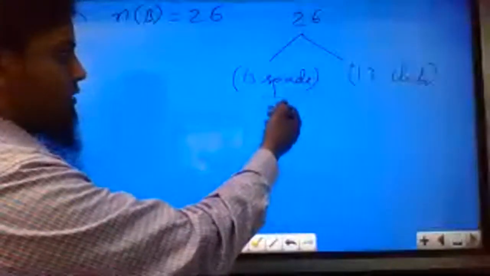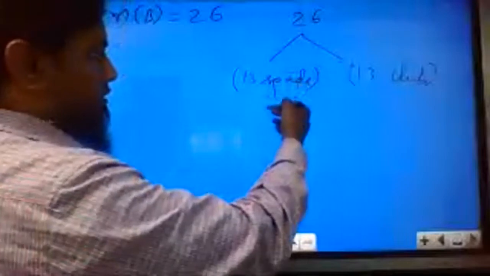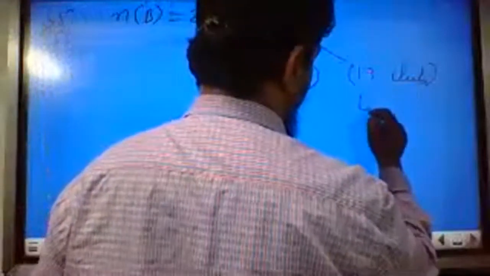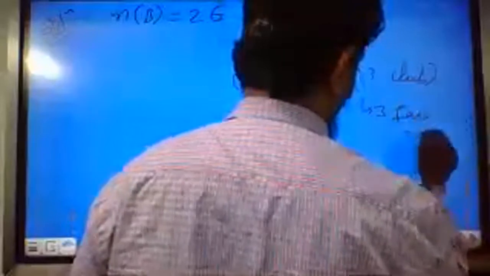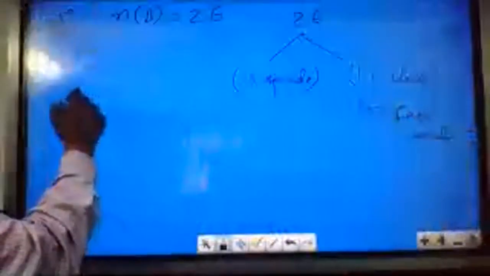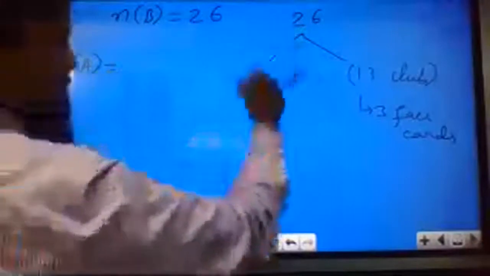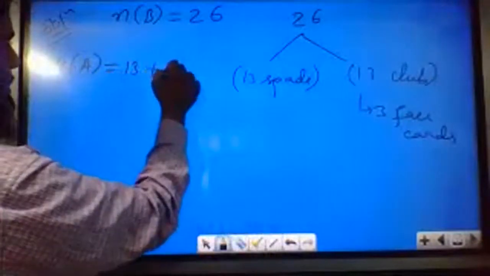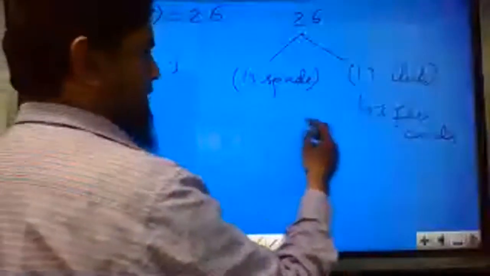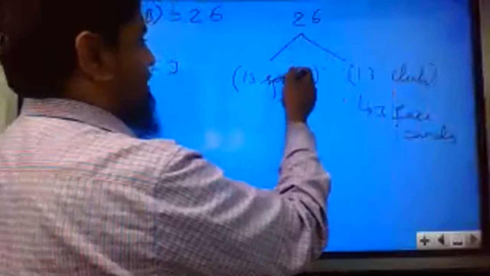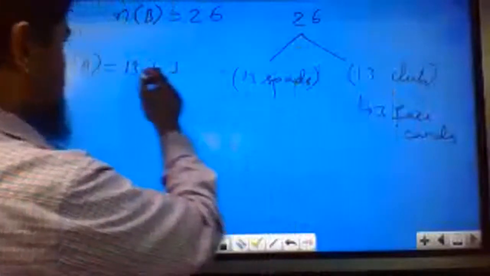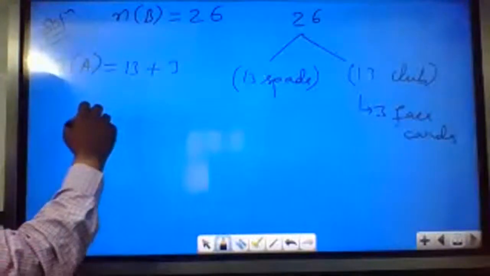And they have given face cards. Probability of face card or spade. In the spade, the 3 face cards are already included. So in the club, we will have 3 face cards. Or means we have to add, that is union. So we can find the possible outcomes. The possible outcomes will be 13 plus 3, since the 3 face cards are already included in the 13 spade cards. So that is 16.